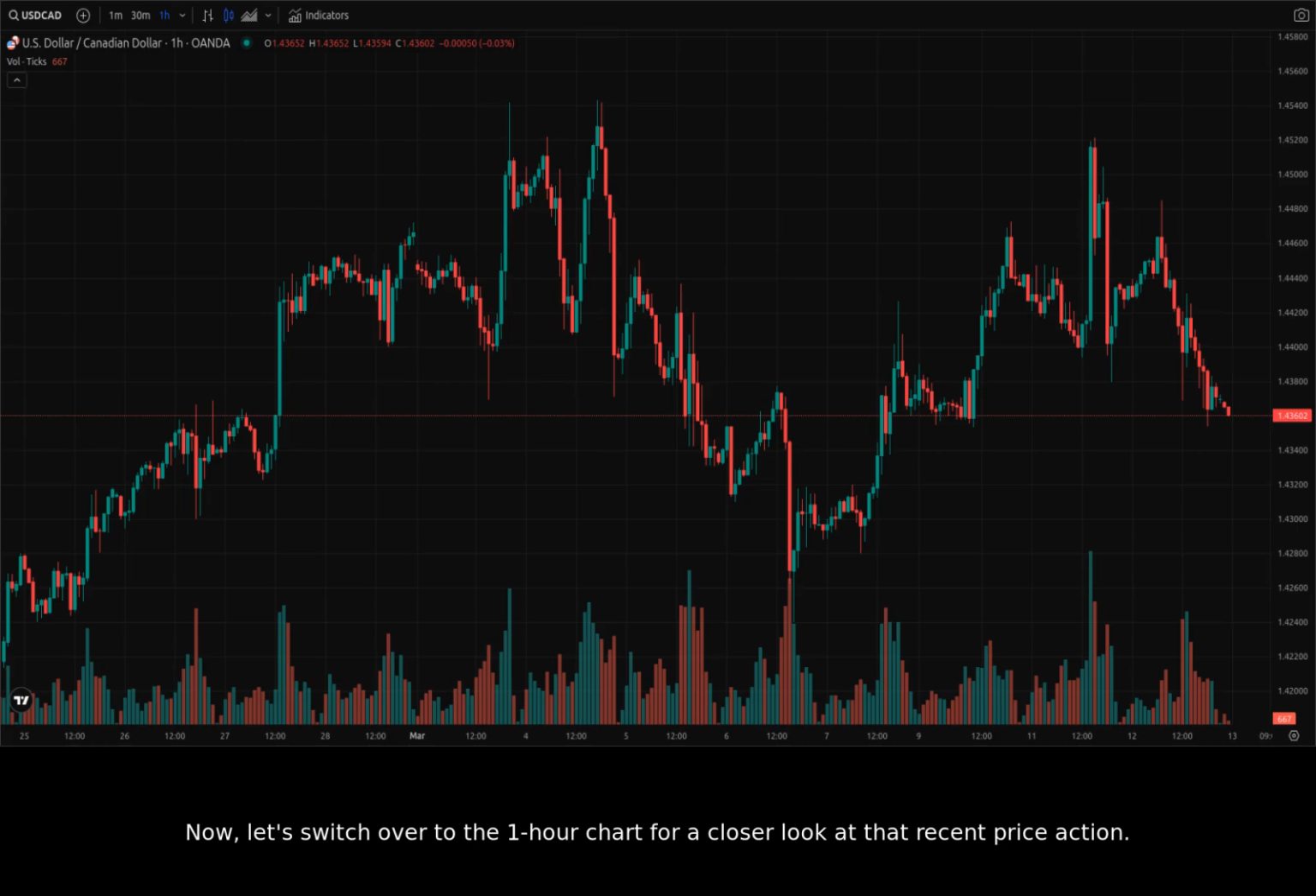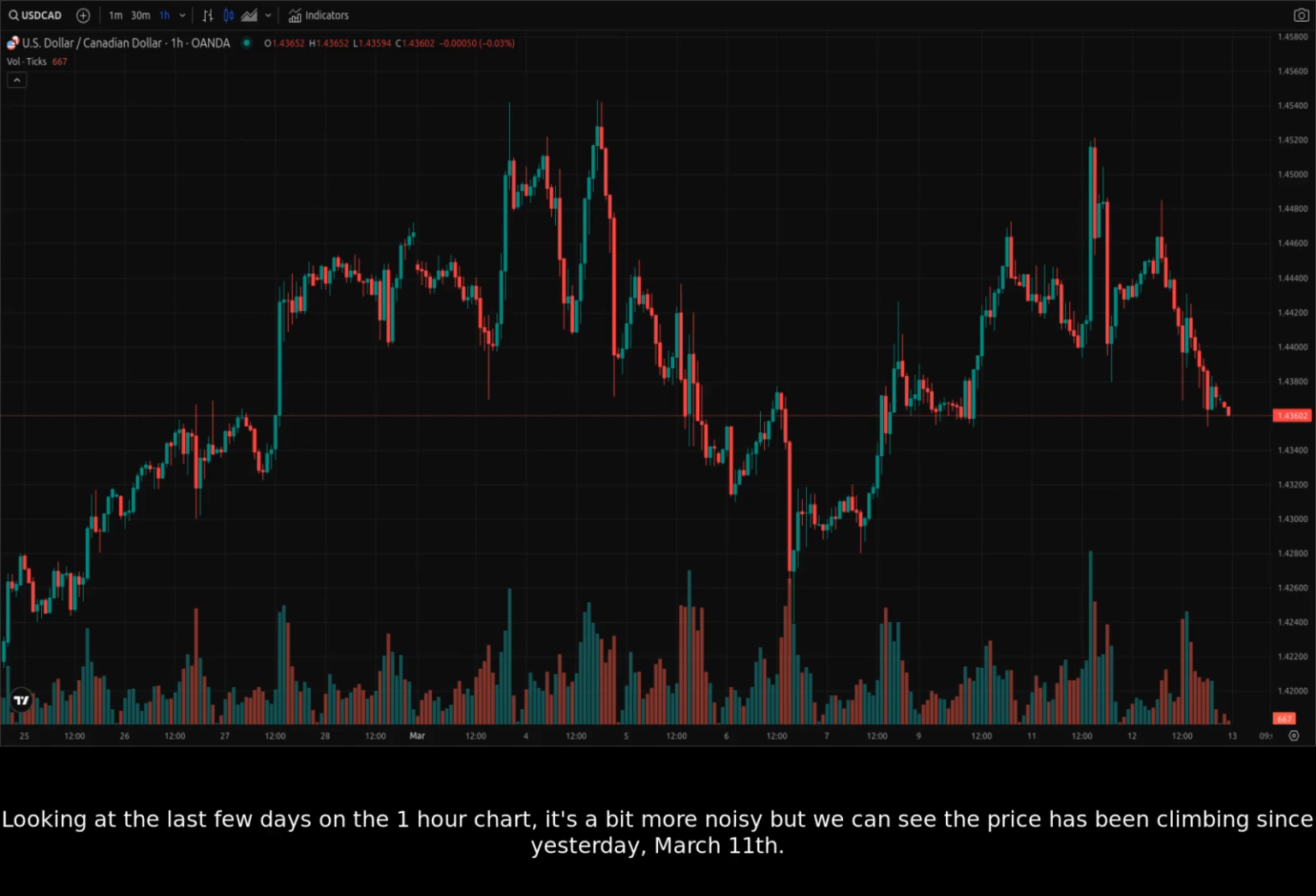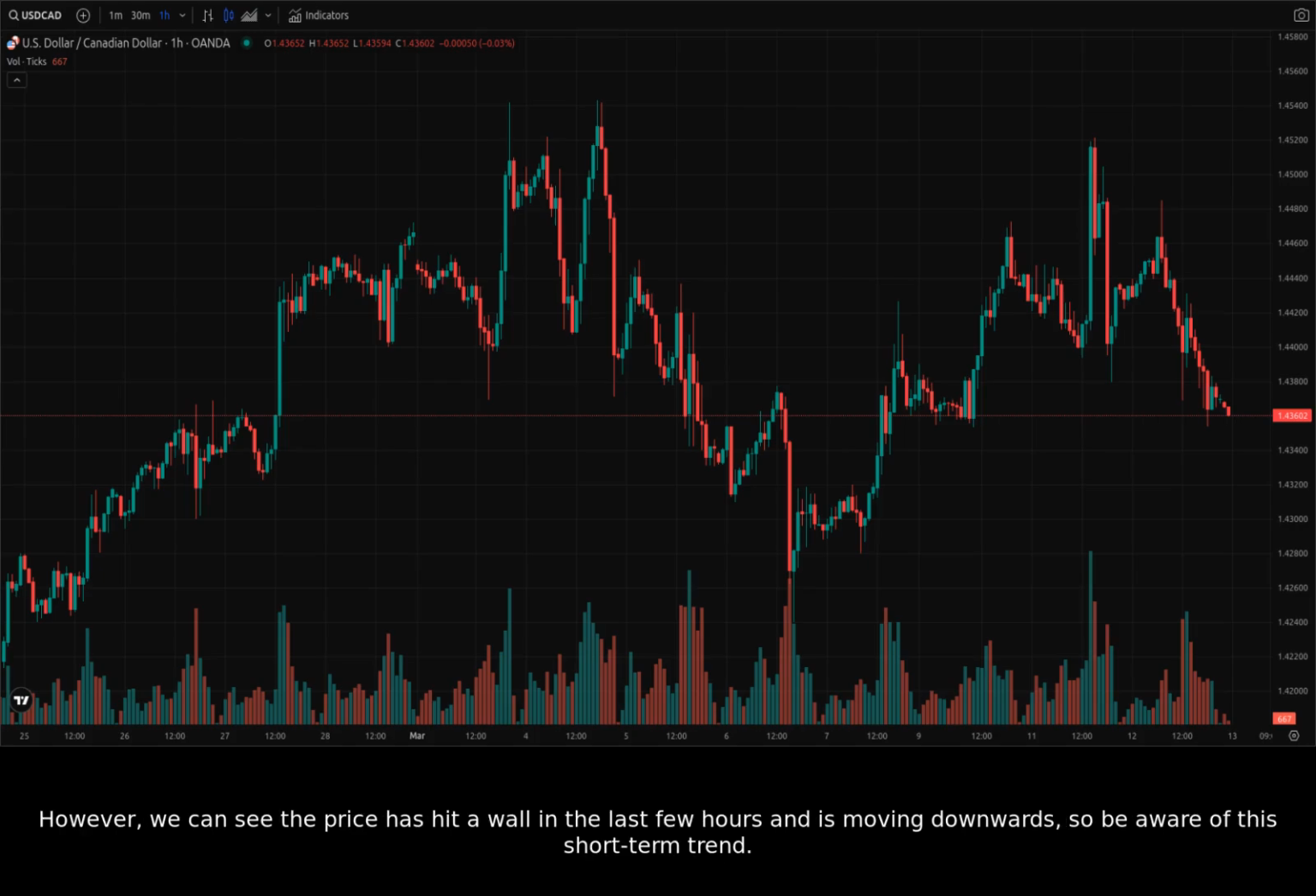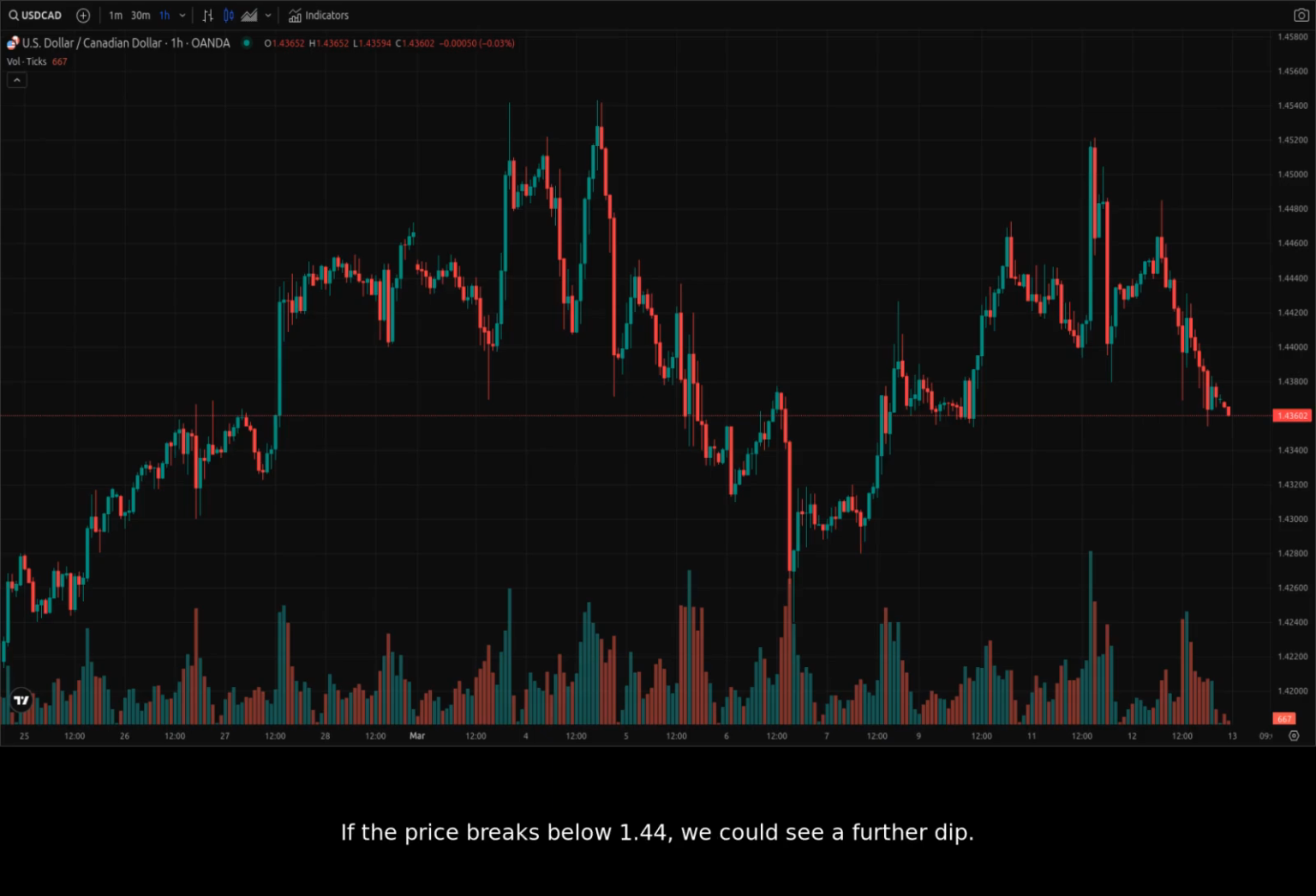Now, let's switch over to the 1-hour chart for a closer look at that recent price action. Looking at the last few days on the 1-hour chart, it's a bit more noisy, but we can see the price has been climbing since yesterday, March 11th. However, we can see the price has hit a wall in the last few hours and is moving downwards, so be aware of this short-term trend. If the price breaks below 1.44, we could see a further dip.